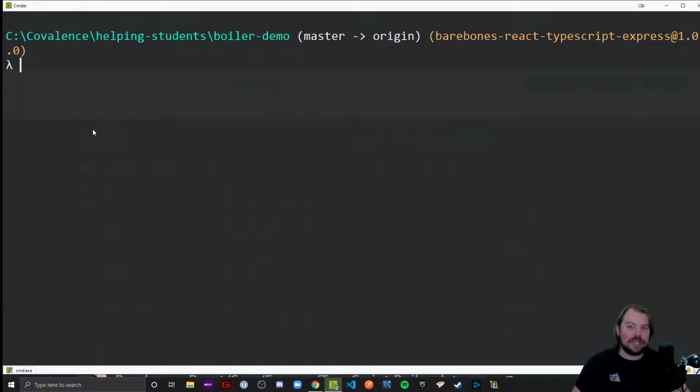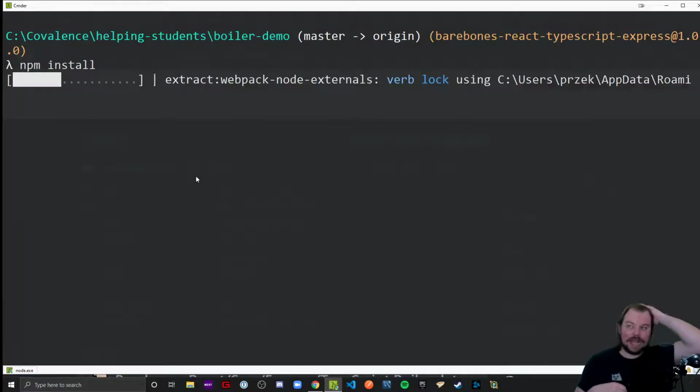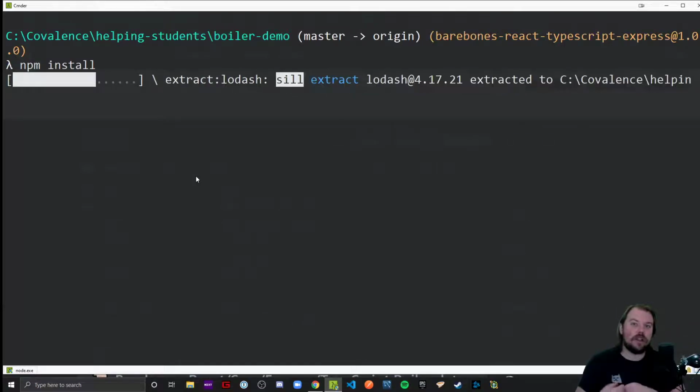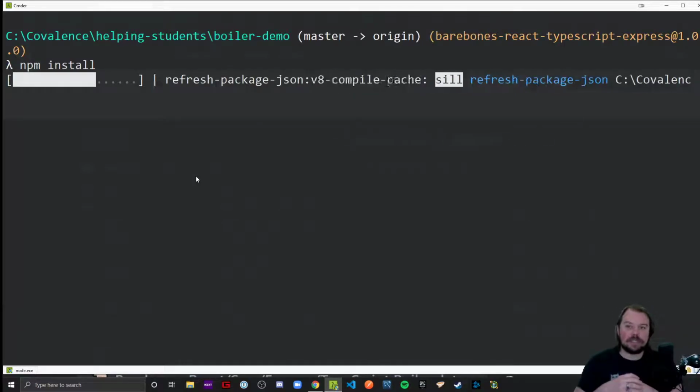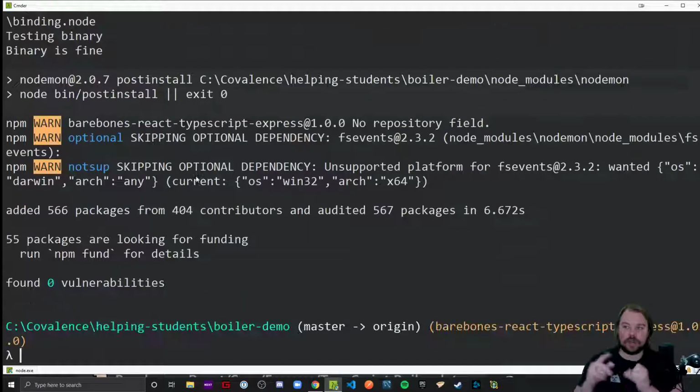And all I need to do to get this thing up and running is run npm install. This will tell Node to go into the package.json and install all those lovely little dependencies to make this project work. It's going to create our node_modules folder. It's going to make sure our package-lock.json is up to date about how the whole thing is built. And it will also tell you if there are any vulnerabilities, dependencies that are missing, and things like that. As long as you don't get a massive error, you're probably fine.